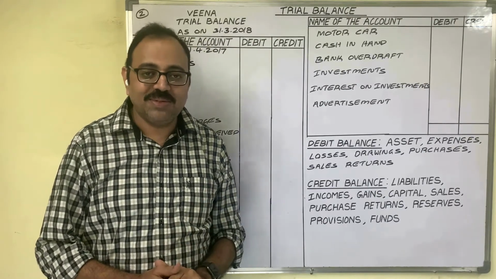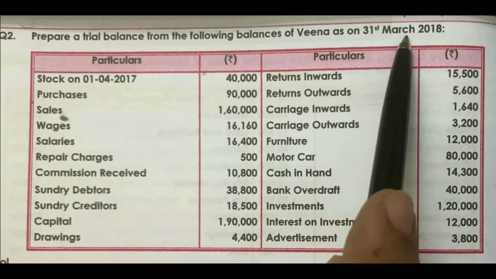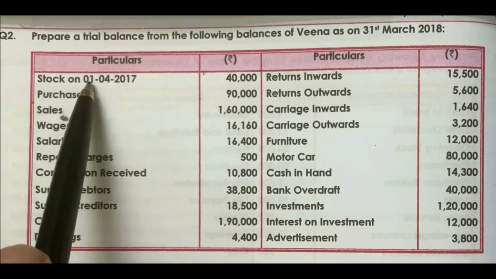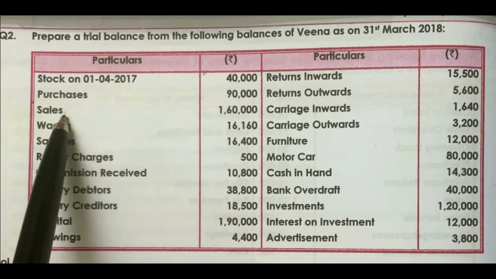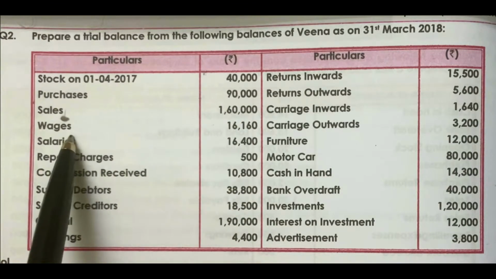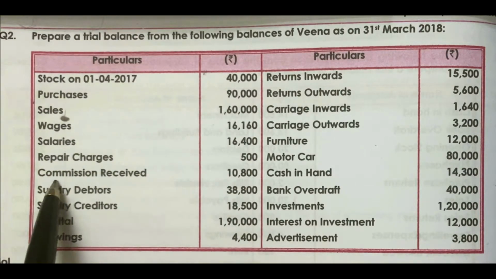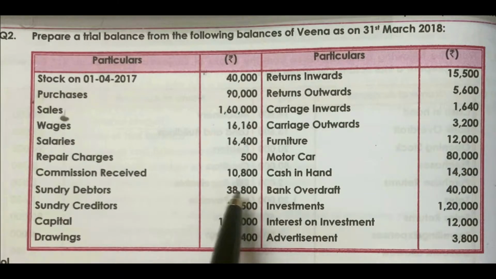Let us see the question first. Prepare a trial balance from the following balances of Veena as on 31st March 2018. Particulars, amount. Stock on 1st April 2017: 40,000 rupees. Purchases 90,000 rupees. Sales 1,60,000 rupees. Wages 16,160. Salaries 16,400. Repair charges 500. Commission received 10,800. Sundry debtors 38,800. Sundry creditors 18,500. Capital 1,90,000.